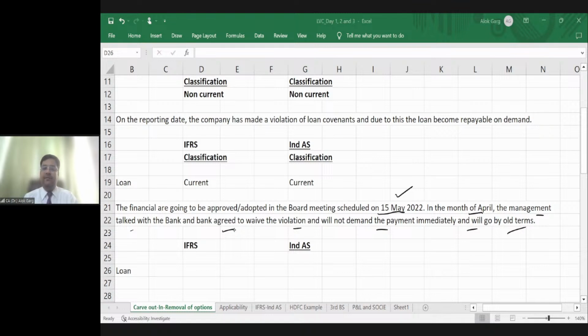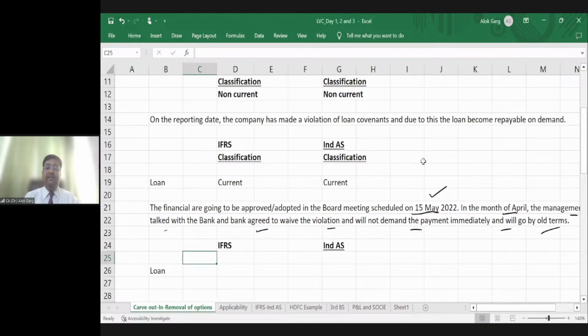Amrita, there is no part. The bank has agreed that okay, we will demand the entire payment as per the old terms, and the entire payment has to be made after 4 years 7 months. Sri Ram is saying after the reporting date but before approval of financial statement, the loan is to be accounted as per the old terms only, to be classified as non-current liability. Very good. Ravinder is also saying adjusting event. Namrata, Vani, Kamaljit, all are saying, sorry, Kamaljit is saying non-adjusting, but Sri Ram, Ravinder, Namrata and Vani are saying adjusting event. Very good.